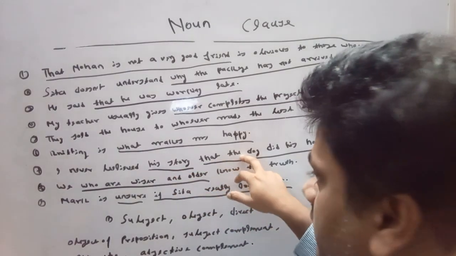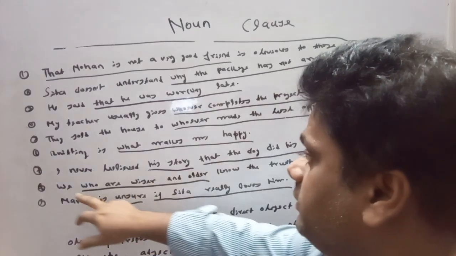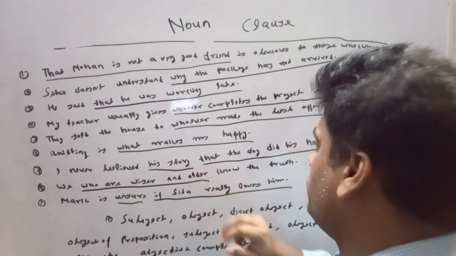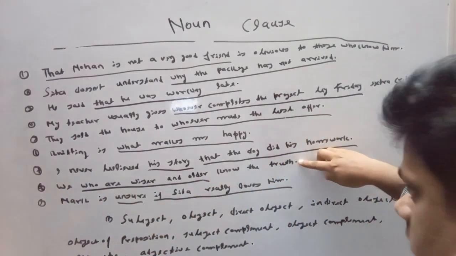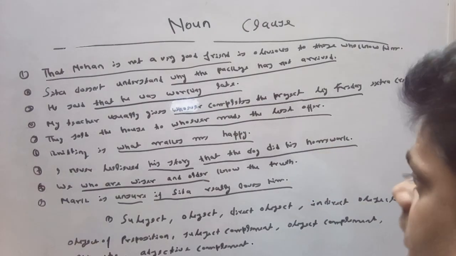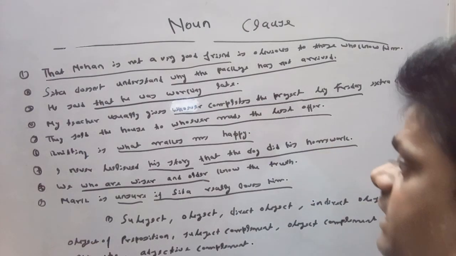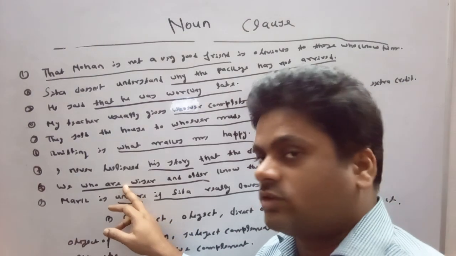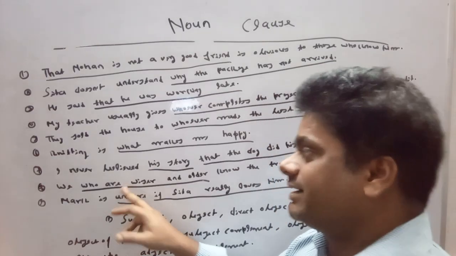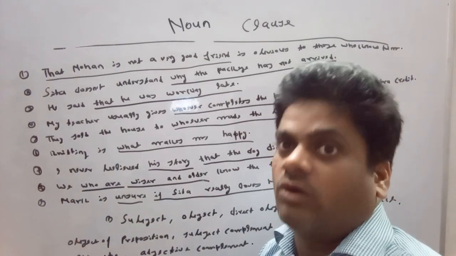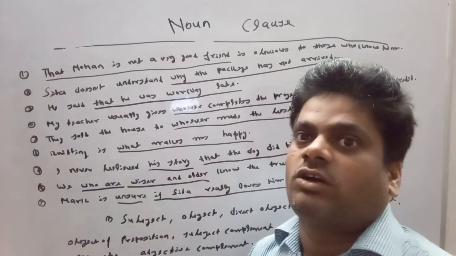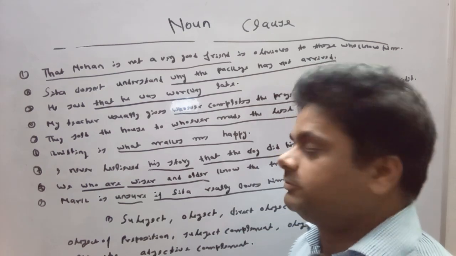But in this sentence, we who are wiser and older know the truth. Here in this sentence, our noun clause is working as apposite. In case of apposite, a noun renames another noun, or a noun modifies another noun by its own name.